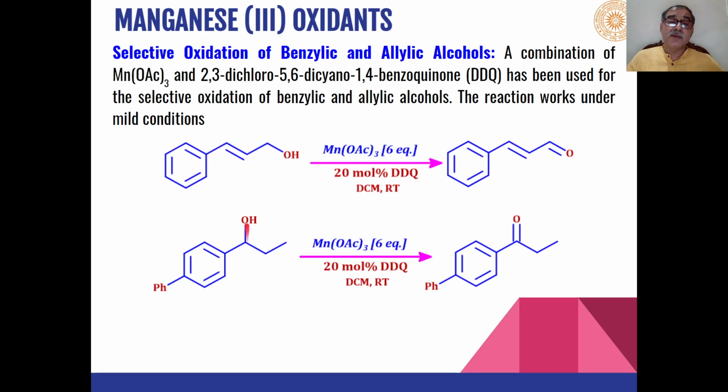Similarly, this benzylic alcohol is oxidized to the ketone with the use of manganese 3 acetate. In addition to manganese 3 acetate, DDQ, 2,3-dichloro-5,6-dicyano-1,4-benzoquinone, is also used as a co-oxidant for these types of reactions.